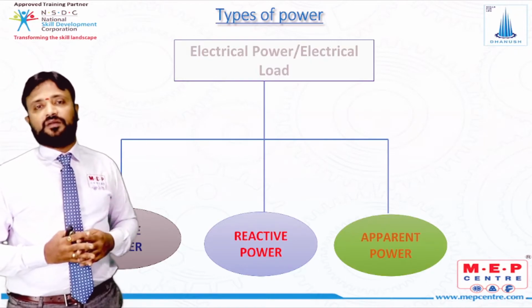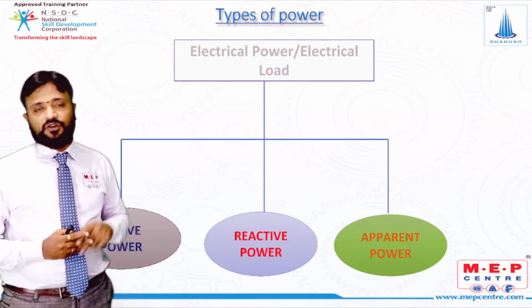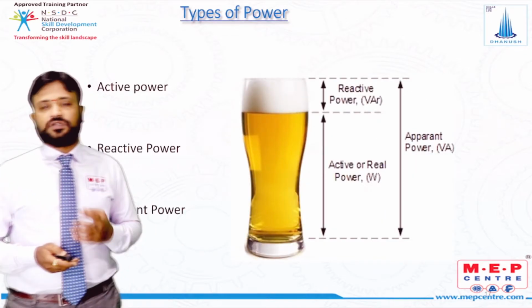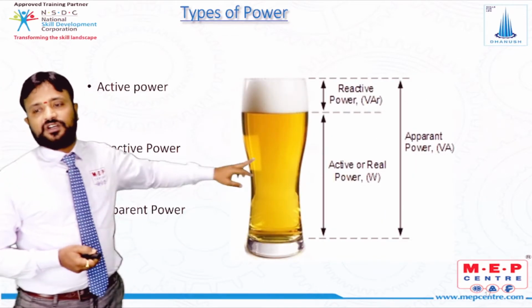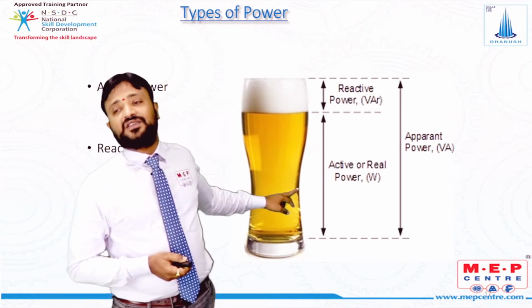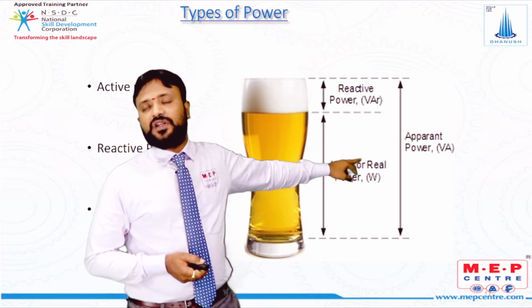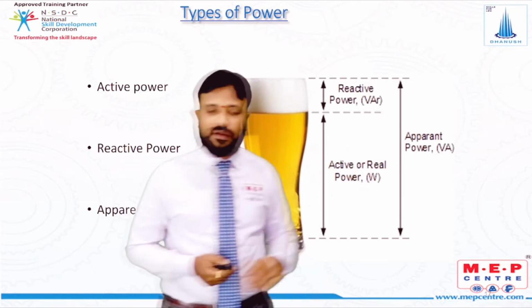In the basics of electrical model, we are going to study about the types of power like active, reactive, and apparent power. We all know that active power is rated in terms of watts and kilowatts, right? Then next is reactive power, which is rated in terms of VAR or kVAR, and the total power, that is nothing but apparent power, which is rated in terms of kVA, right?